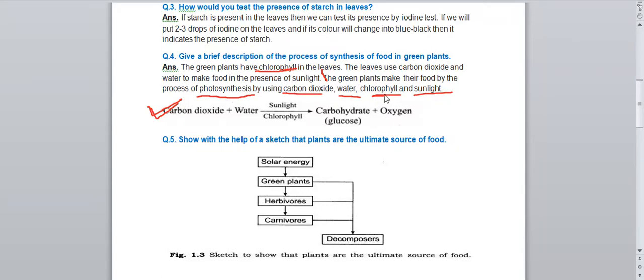Along with the food, oxygen is also released in the atmosphere. That oxygen is used by living organisms for their respiration or survival. So this carbohydrate is the food for the plant, and it is in the form of glucose. So this is the food for the plant. Next question, what do we have.